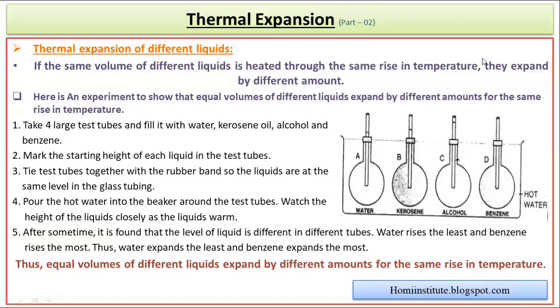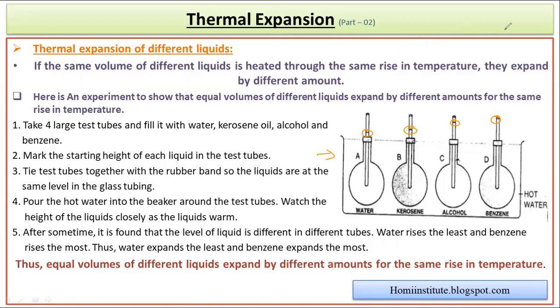So over here there is an example where you can see that I had used four different kinds of liquids, and over there also we can observe that the expansion is different. So you can see that benzene can expand more than compared to any other liquid, at the same temperature with the same mass. Okay, so over here in this experiment, benzene is expanding more. So you can see that the liquid level is at the top, and over here alcohol is expanded a little bit high, and the kerosene is also a little bit less than alcohol, and water is expanding very much less.